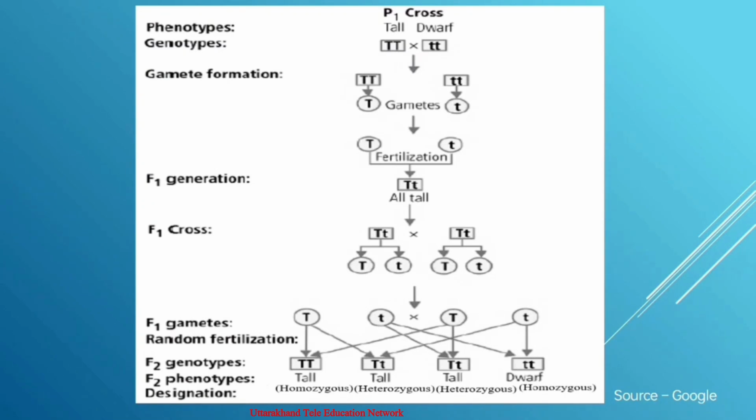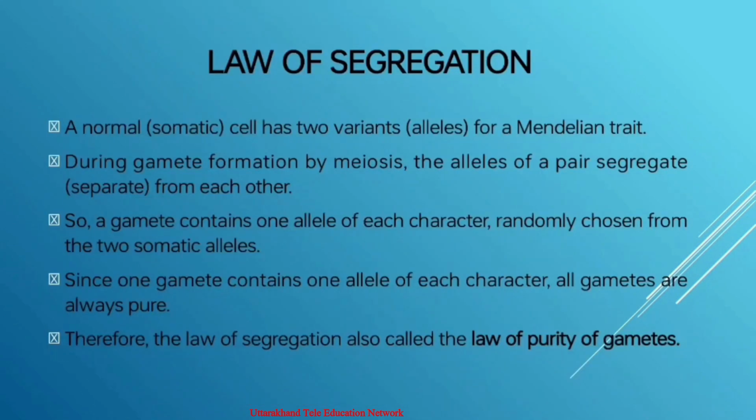It states that the two alleles of a gene controlling each character stay together in the individual, but during gamete or spore formation by meiosis, the cell division, the alleles of a pair segregate, means separate from each other, so that a gamete or spore carries only one allele of a character at the time of segregation. Since one gamete or spore contains only one allele of a character, all gametes or spores are always pure.